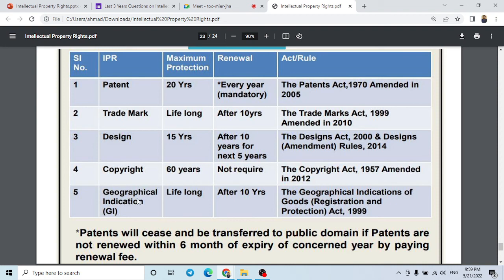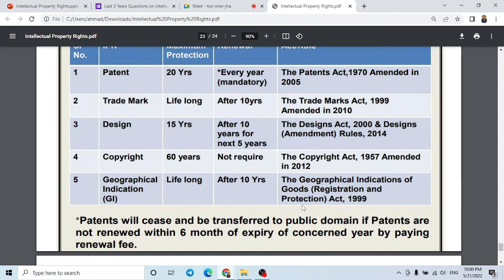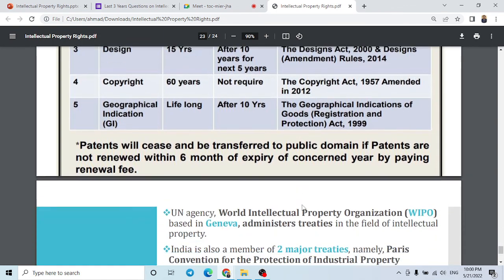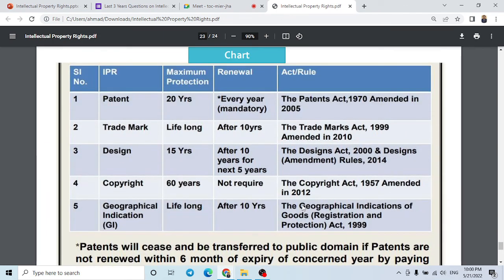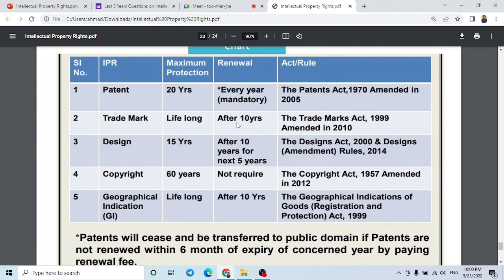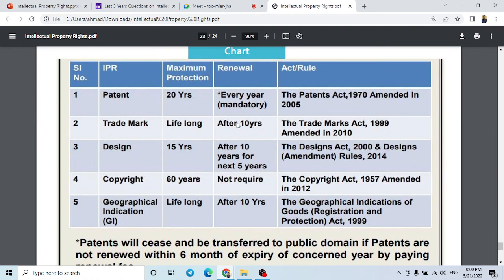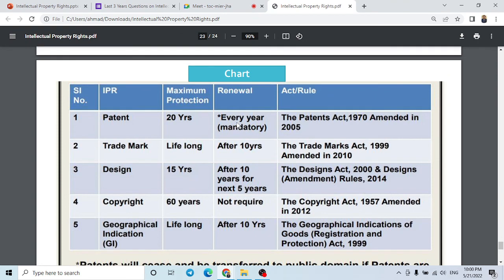Then comes the GI, geographical indication. It can be lifelong. I mean every 10 years you have to renew it, for as long as you want to hold it as a GI. And it is dealt with under the GI Goods Act 1999. So this is the chart which you can utilize to revise your concepts. All the basic things are covered in this chart, but if some deeper question comes, for that you have to read the other slides too.